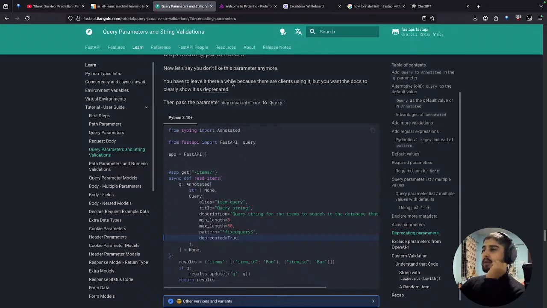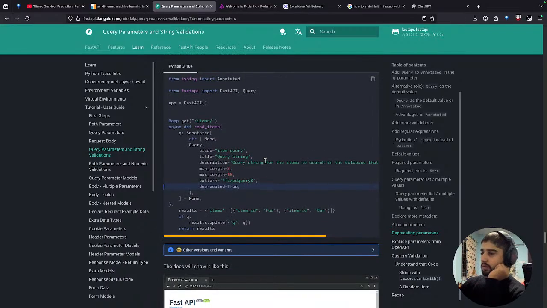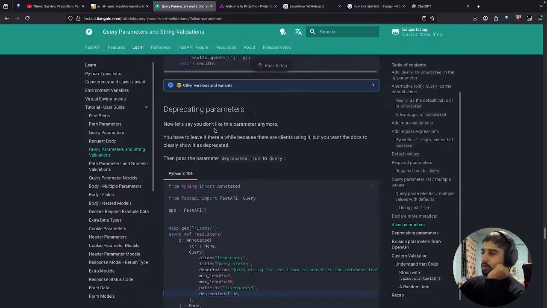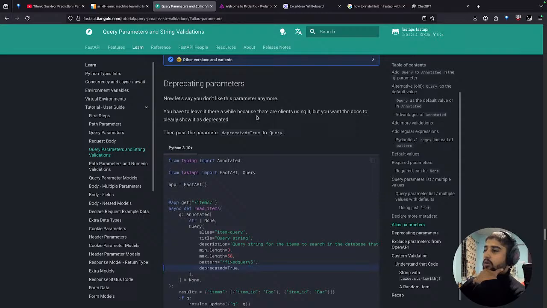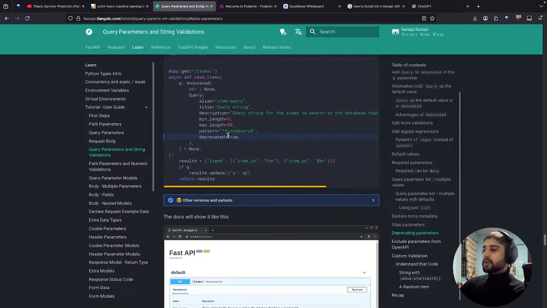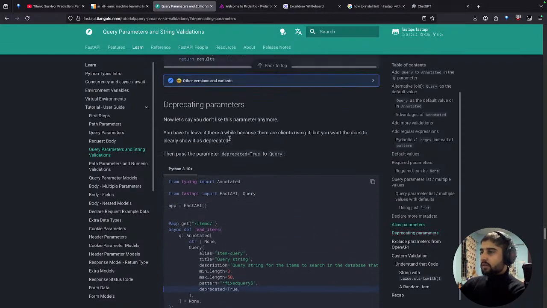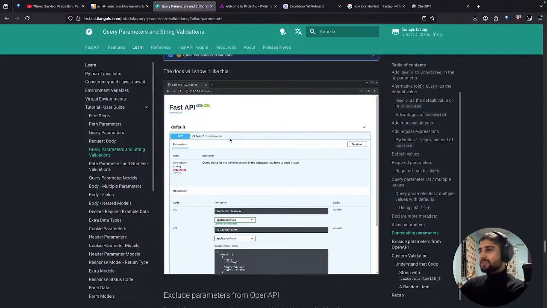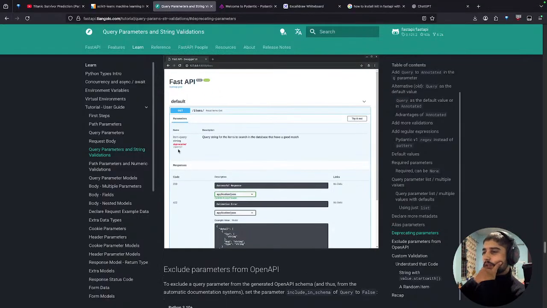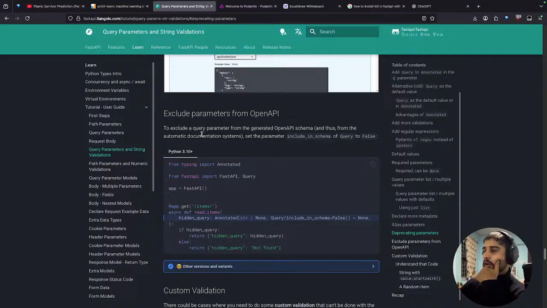You don't like the parameter anymore. You have to leave it there a while because there are clients using it, but you want the docs to clearly show it as deprecated. Okay, so I can just use deprecated equals true if clients are actually using the deprecated value. That's an awesome feature. The docs will show it like this. Okay, deprecated. I got it.